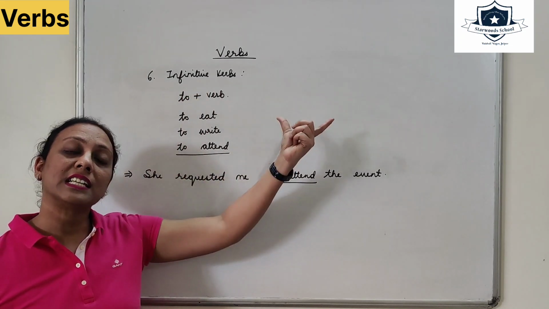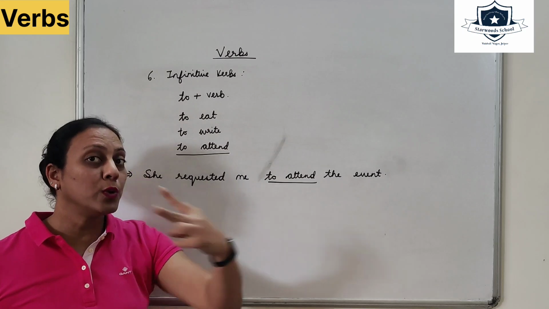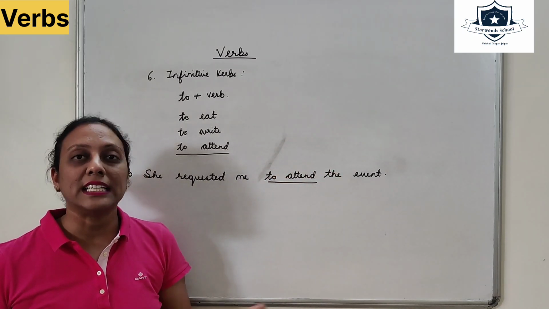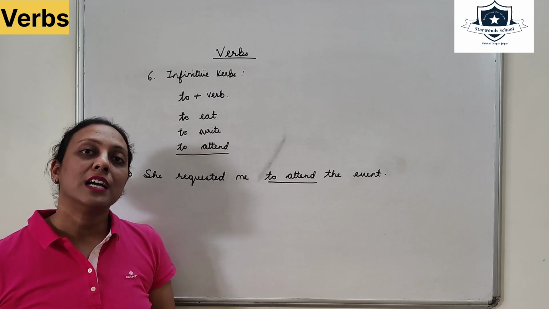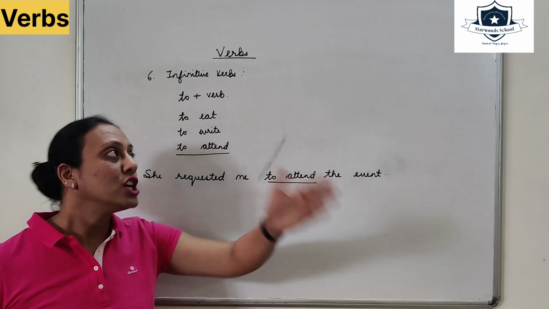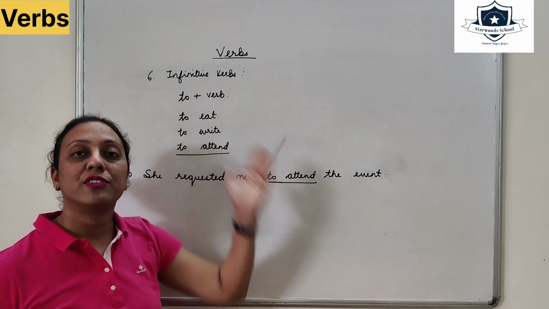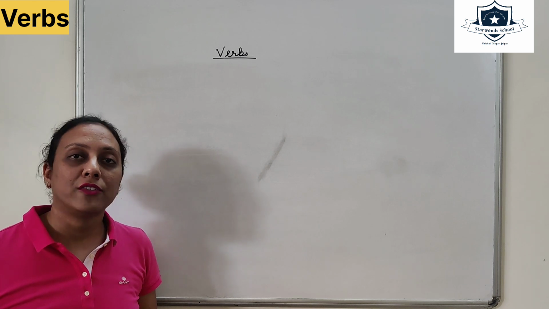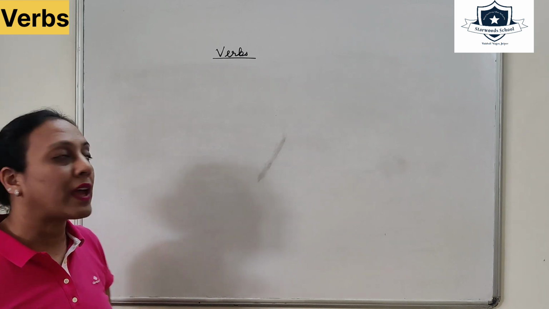Infinitive, जो infinity तक जाता है. With your two eyes you can see till infinity. This is the way that we can learn what infinitive verbs are. Your two eyes are looking to the verbs till infinity. So to plus verb is infinitive verbs. Next we have regular verbs and irregular verbs. We shall explore them together.